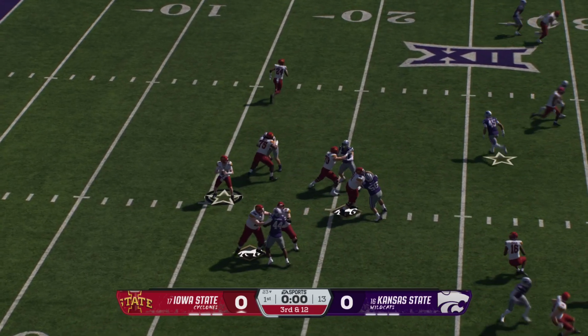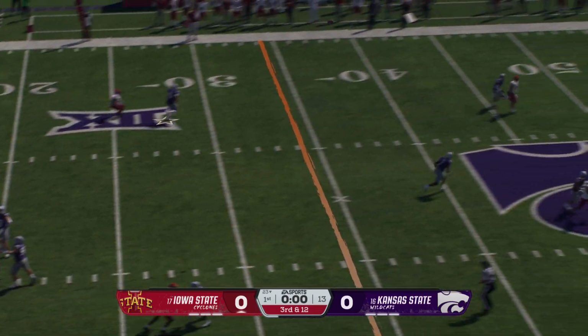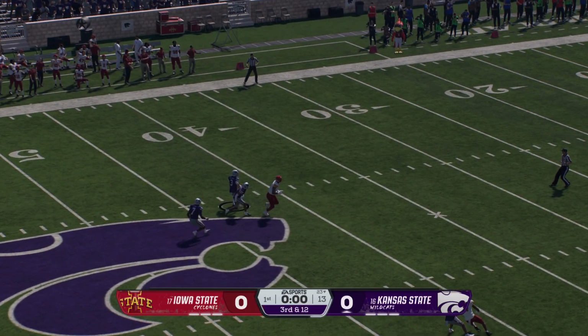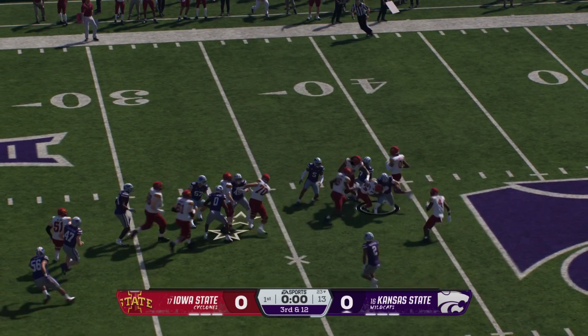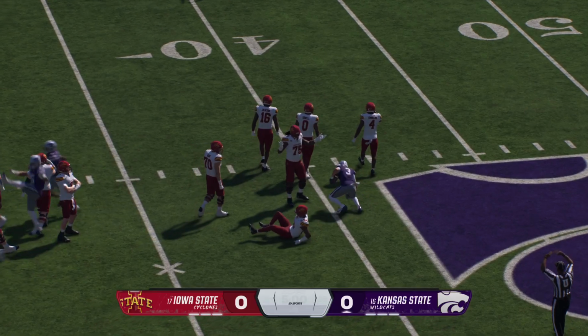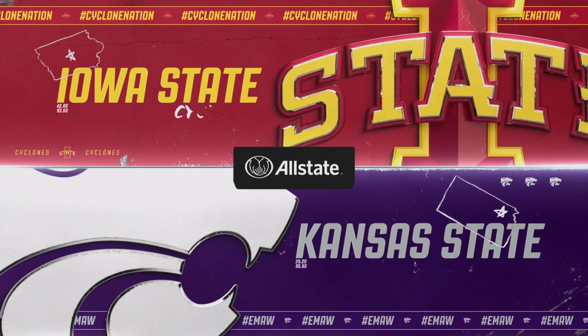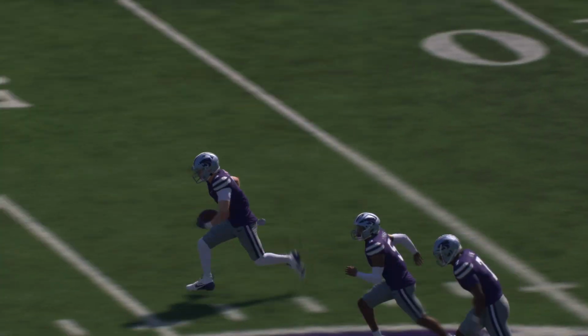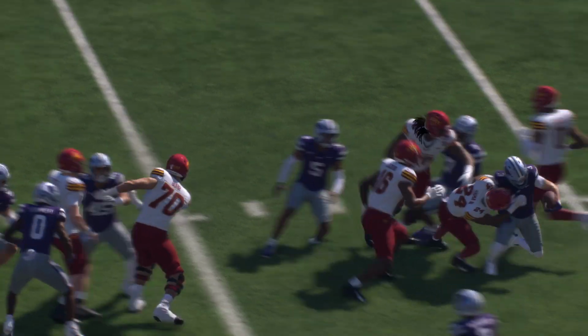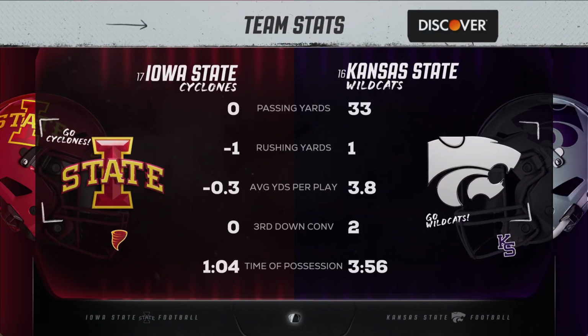On 3rd down, he drops to throw. He's looking deep down the middle. And it's intercepted as he threw it into heavy traffic that time. Follows the pick with a nice return before finally being brought down. Except for the second quarter here, both offenses searching for a spark. They didn't do much in the first quarter at all.